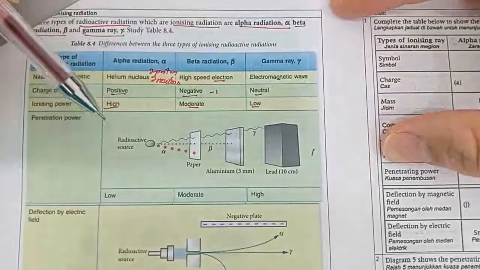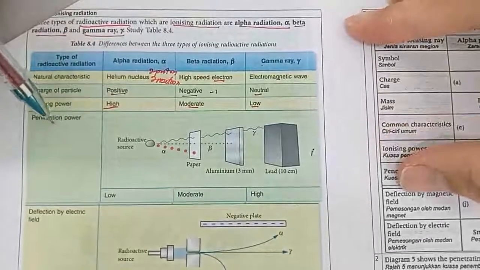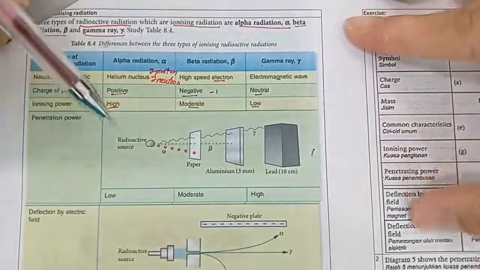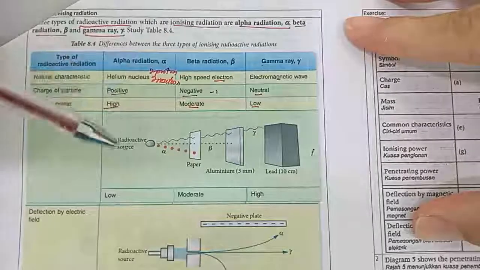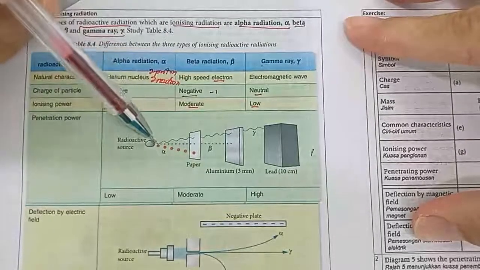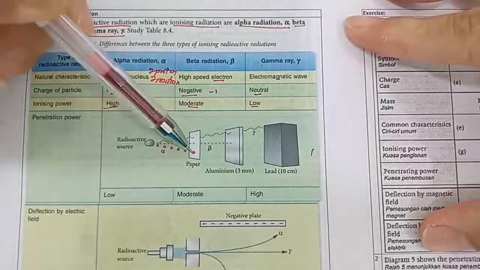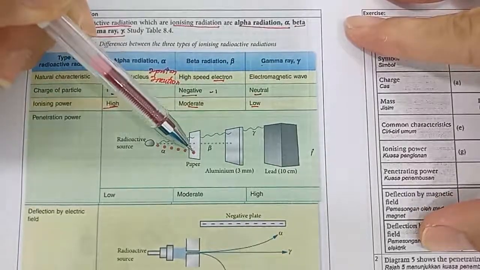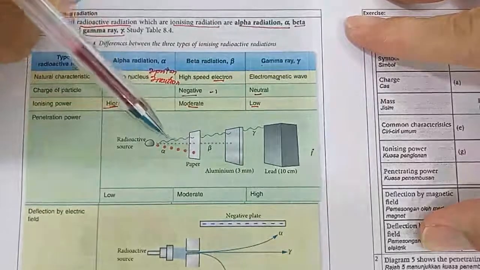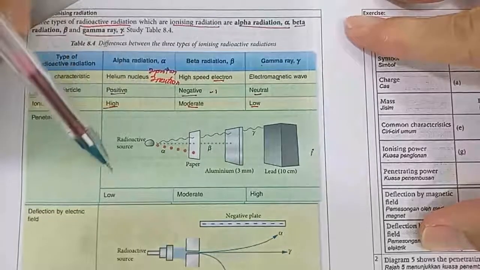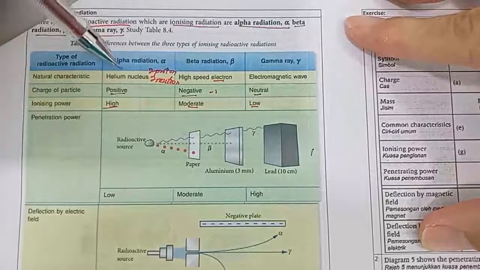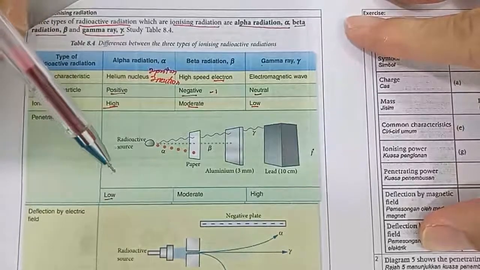Okay, next is penetrating power. As you can see here, the red one is the alpha particle. The alpha radiation cannot penetrate through paper, so the penetrating power of alpha particle is low.